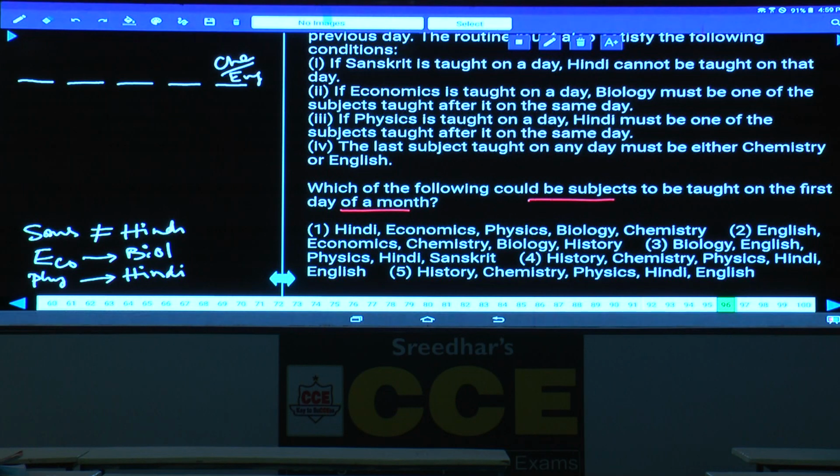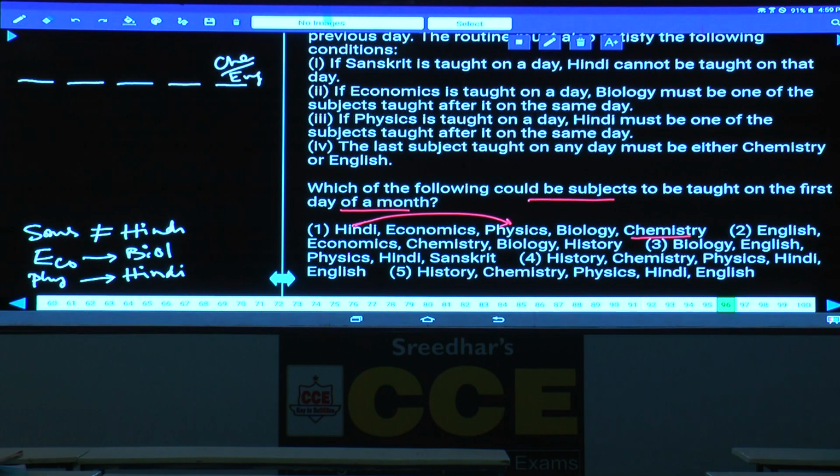Now here, the last subject is chemistry. Yes, that statement is valid. Next one, physics is followed by Hindi. But here, Hindi is followed by physics, that is ruled out. First physics, then it should be followed by Hindi.